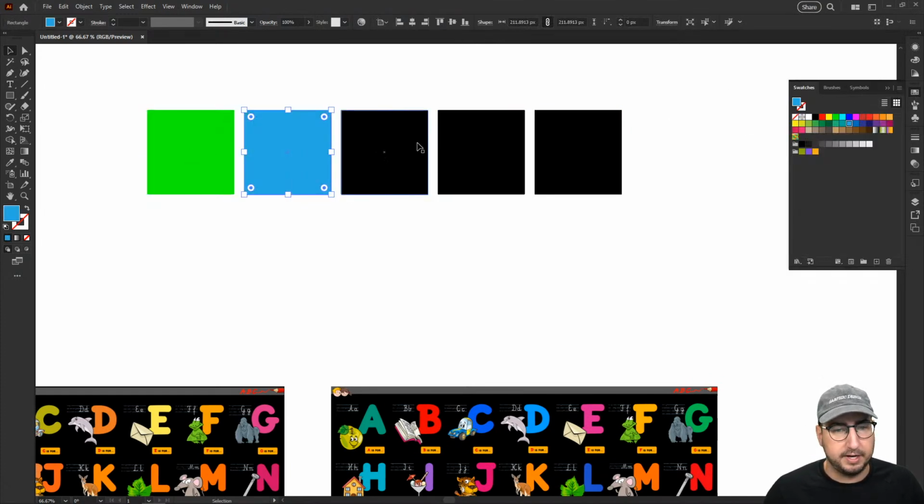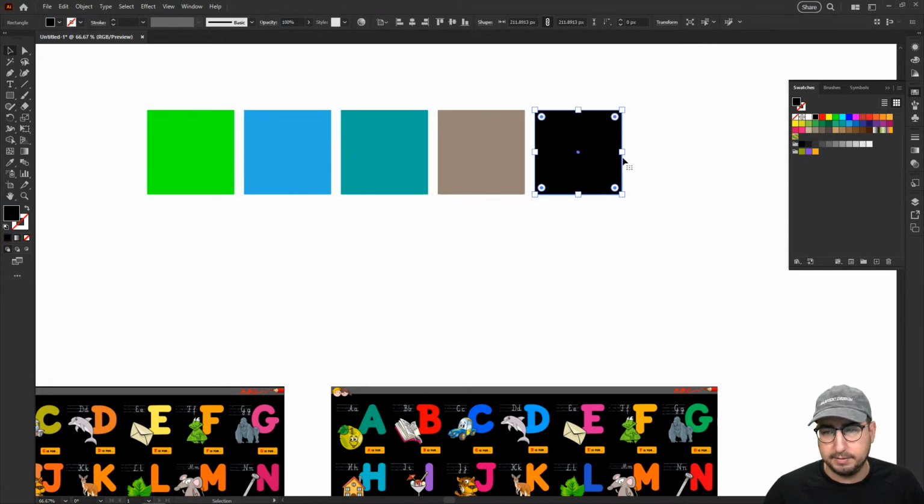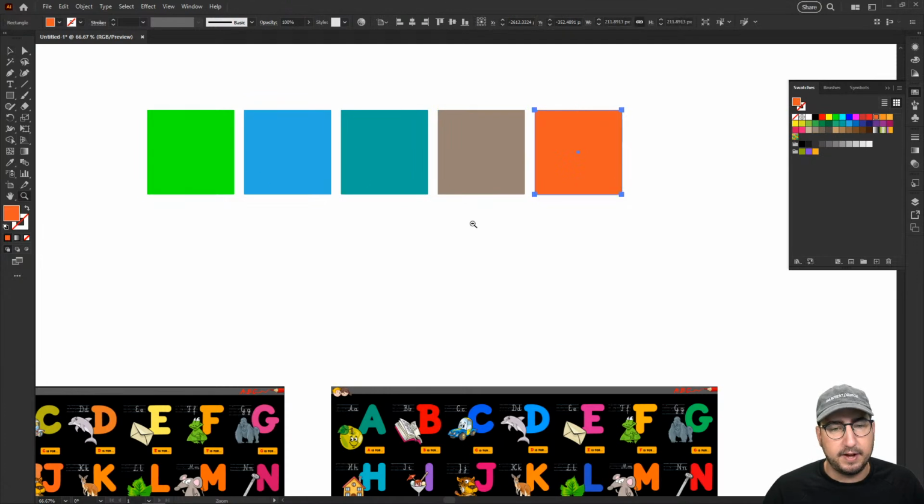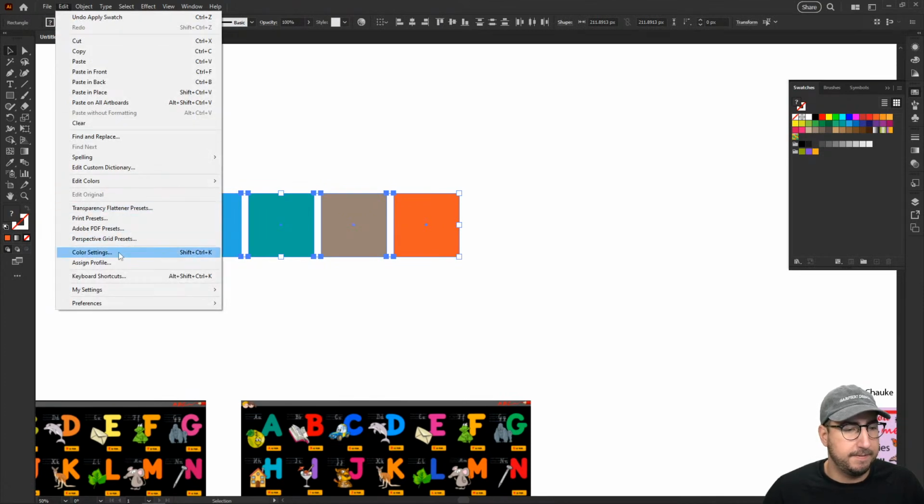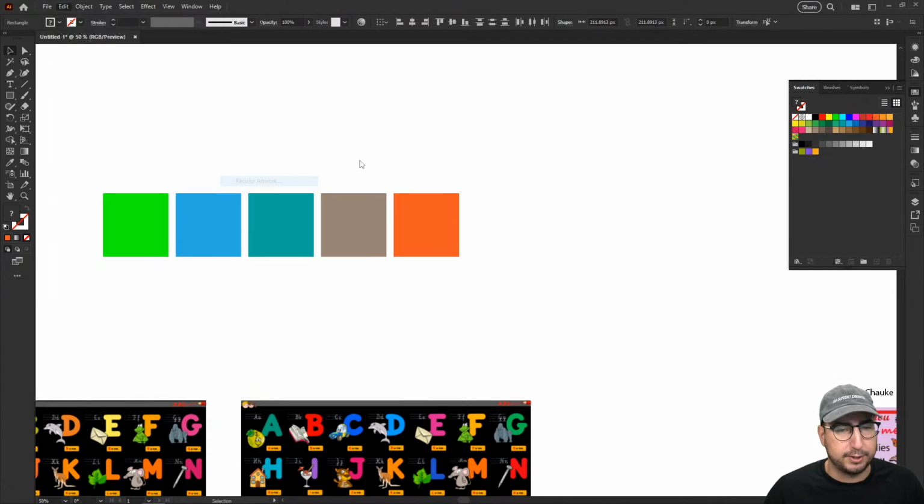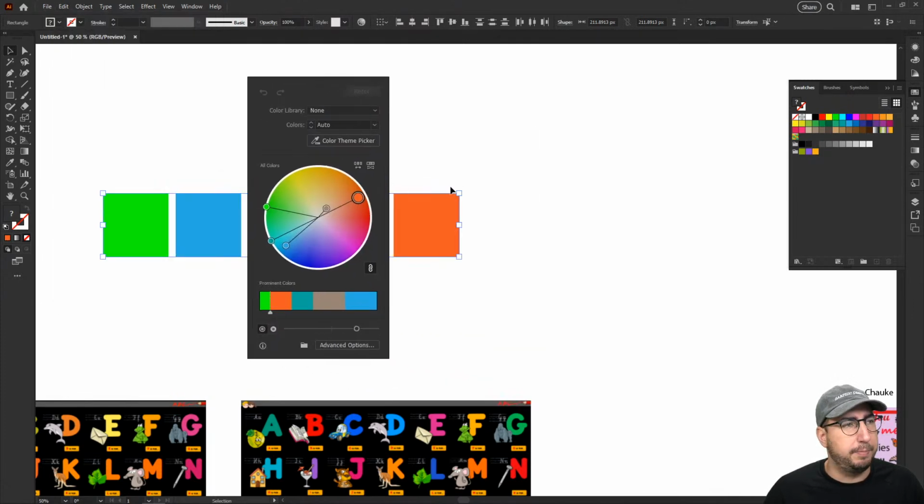So I'm just going to make some random blocks here, and I'll show you one more color hack because I feel like we have time. So we've got 5 colors here, and what I can do is select all these, go to Edit, Edit Colors, and then Recolor Artwork, and get our Recolor Artwork panel open. A thing that we didn't talk about that you can do here is grab a color theme from a photo.